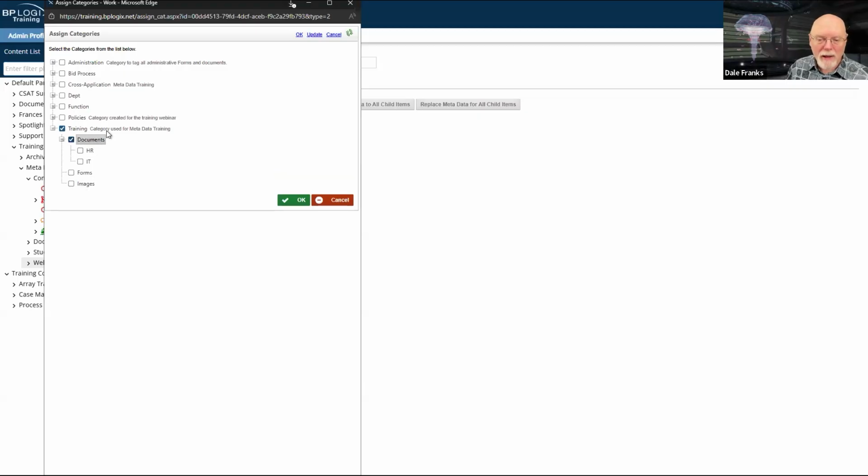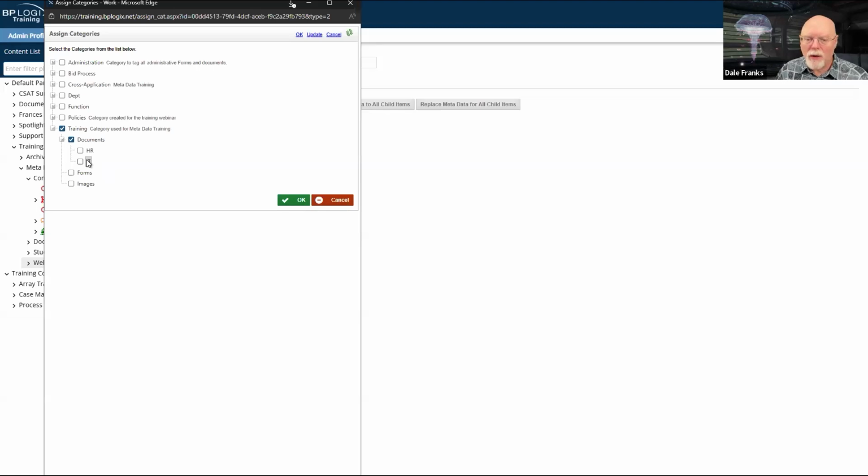Now, for documents, I have two sublevels. I'm not going to choose either of those because those I'm going to choose at the instance level, because when I'm creating each of these objects, because it'll be a form that we'll create here real quickly, we'll kind of replicate what is in the sample project.